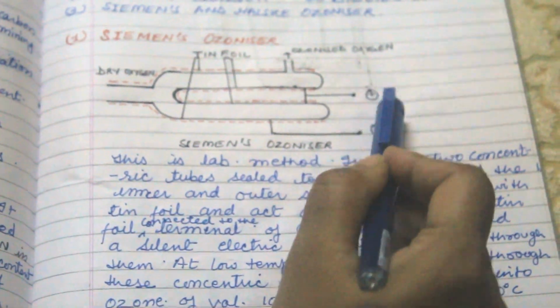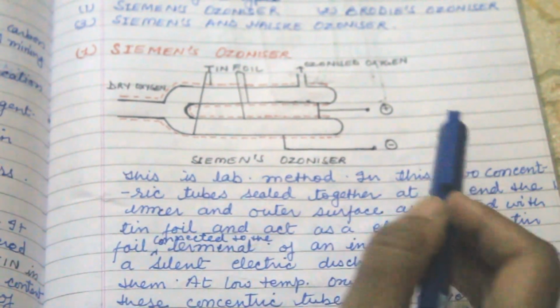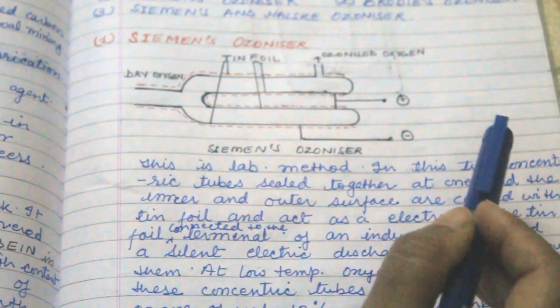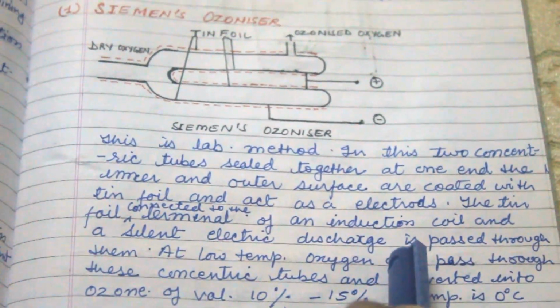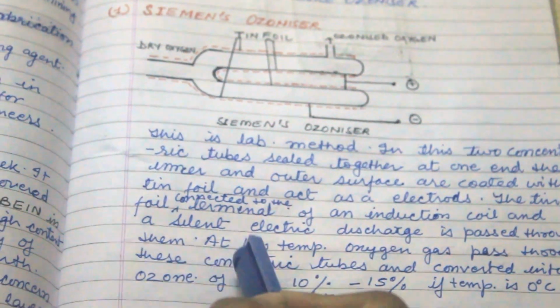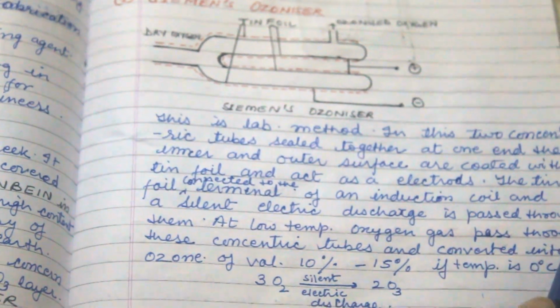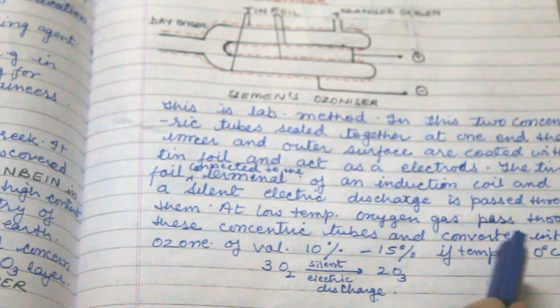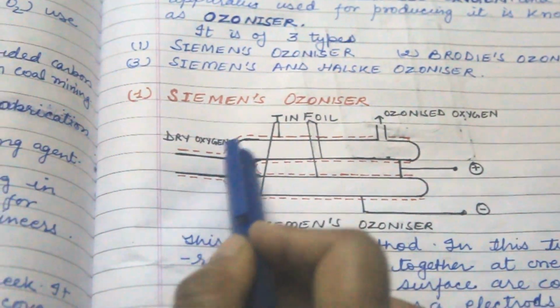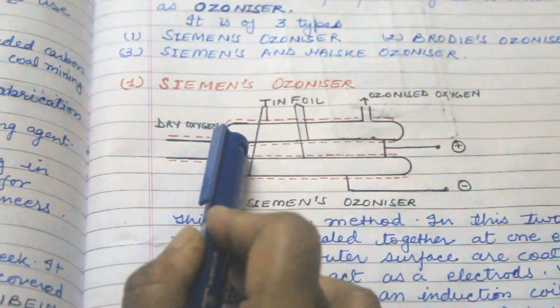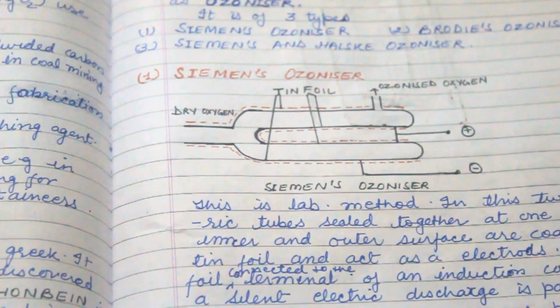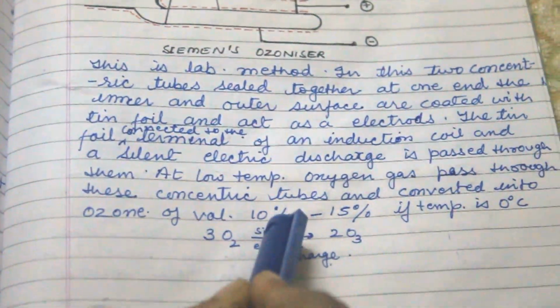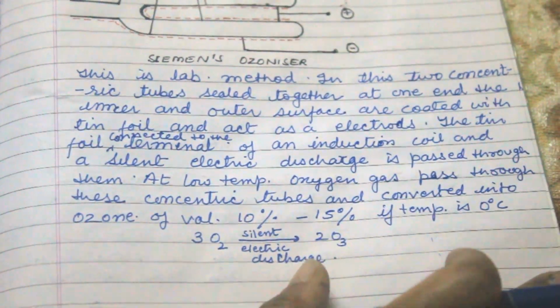These are the induction foils. When current is passed through the induction foil, silent electric discharge is passed through them. At low temperature, oxygen gas passes through these concentric tubes and is converted into ozone. When the current is passed through this tube, the dry oxygen is converted into ozone. It yields 10 to 15% ozone.